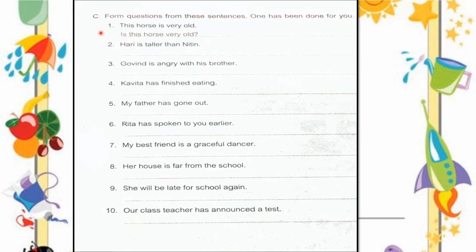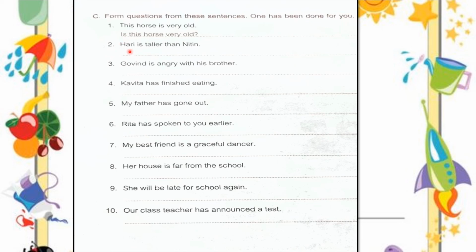Now children, see the exercise. Form questions from these sentences. One has been done for you. First one, this horse is very old. So how will we frame it, children? Yes, is this horse very old? At the end there should be a full stop. And at the starting of the sentence, it should be in capital.